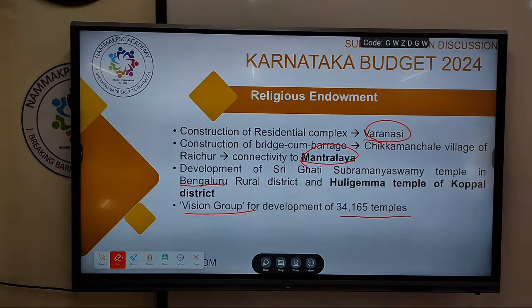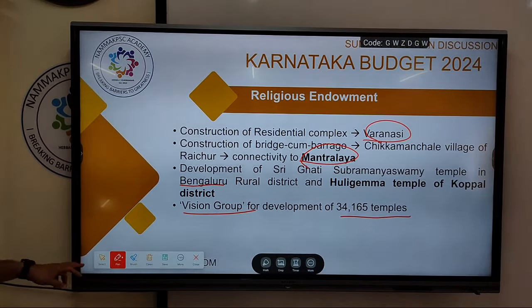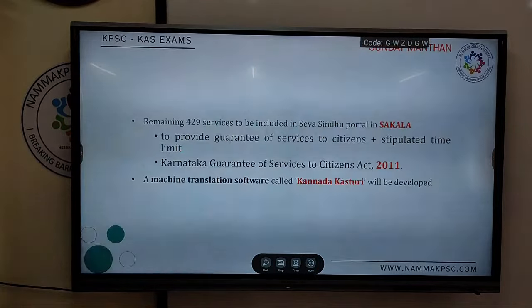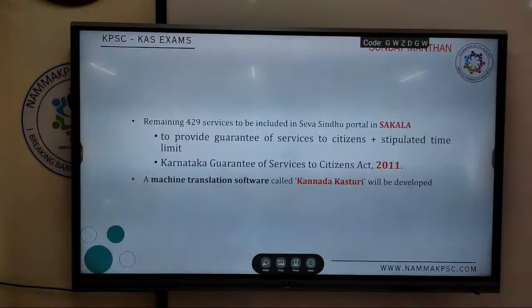These are all okay facts for your prelims. And the last ones are e-governance, and home and law.